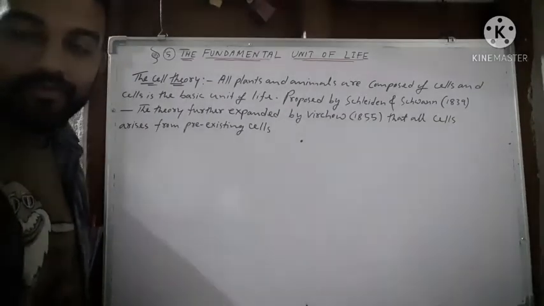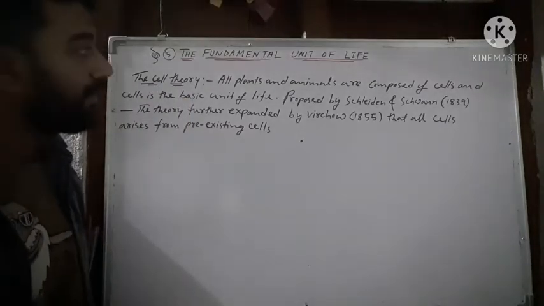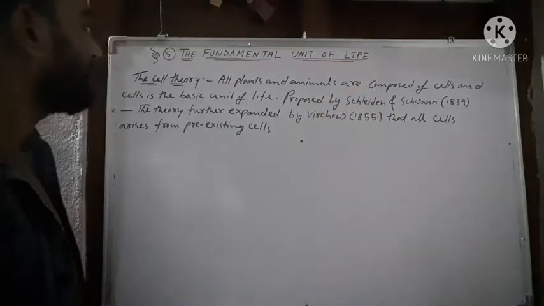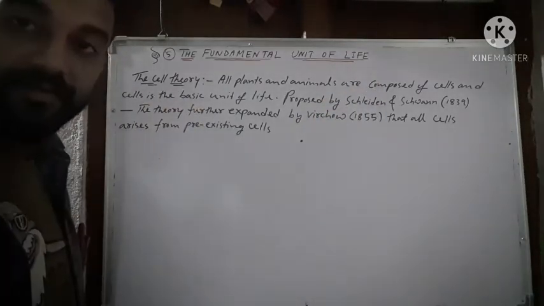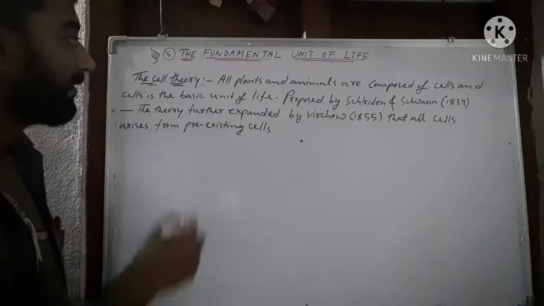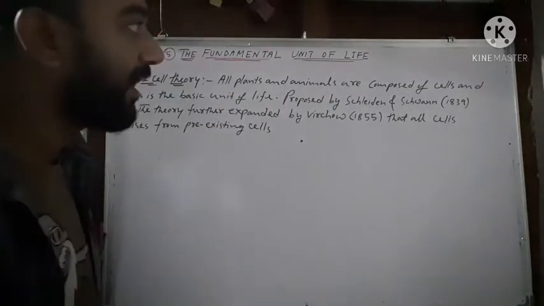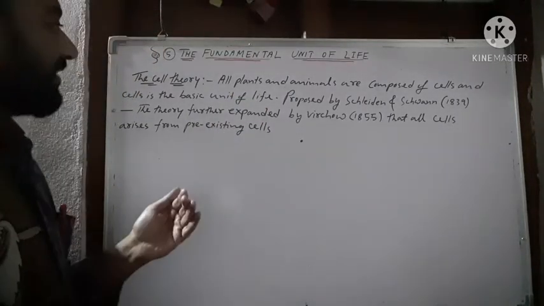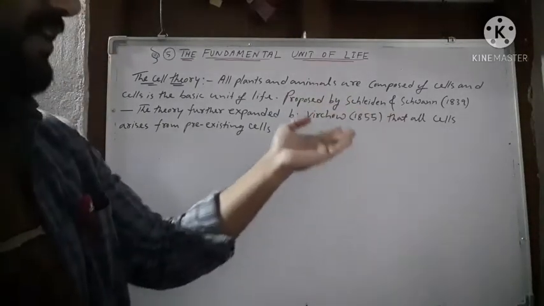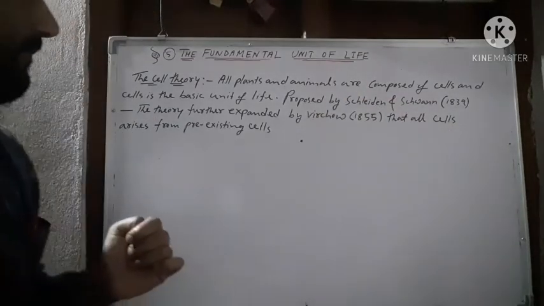So now the next subtopic is the cell theory. What is the cell theory? All plants and animals are composed of cells, and the cell is the basic unit of life. In the previous activity we have already discussed that the cell is the basic unit of life. According to the cell theory, all plants and animals are composed of cells, and the cell is the basic unit of life. It was proposed by two German scientists, Schleiden and Schwann, in 1839.